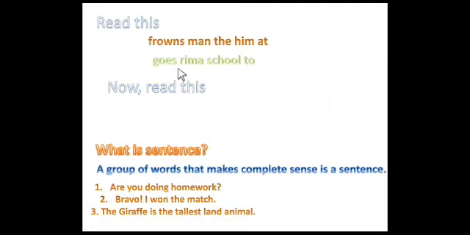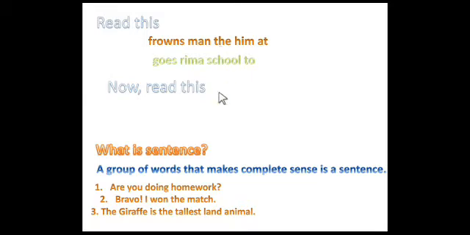Students, read this. Frowns man the him at. Second one, goes Rima school to. Students, what is the meaning of these sentences, or do these words make any sense? No. Can you understand the meaning by reading? No. They do not have any sense. So these are improper sentences.